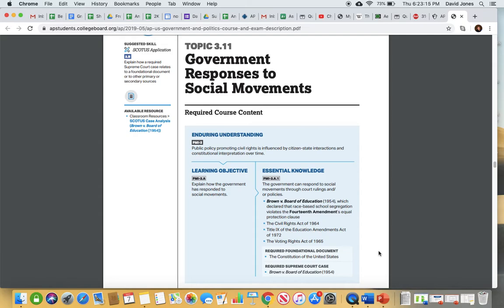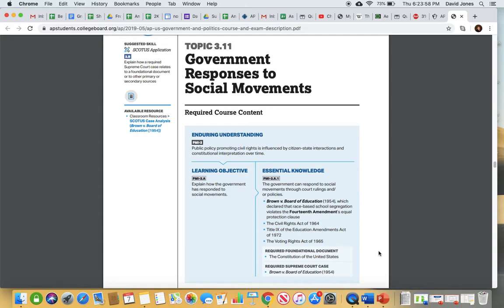Now, 1964, remember with the Civil Rights Act, and again, you did a lengthy assignment on this, so you should have that handy as well, have access to that during your test if you need it. But the Civil Rights Act had those 10 provisions of different things that are protected in which you can't discriminate against people. So it looked at education, it looked at accommodations, it looked at restaurants, it looked at government facilities, things like that. So there were all sorts of things in the Civil Rights Act, and Congress passed that because, again, public opinion had changed. It wasn't that Congress was diverse, because they weren't. Most of Congress in 1964 was still old white guys, but public opinion had changed, and because of that, Congress was influenced in order to change their tone there.